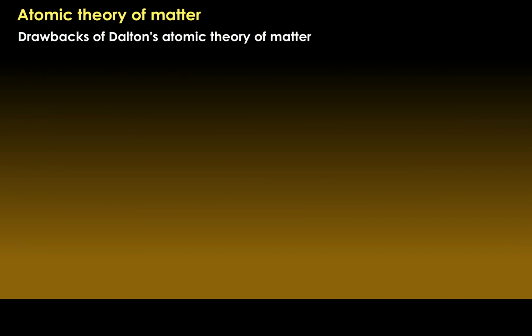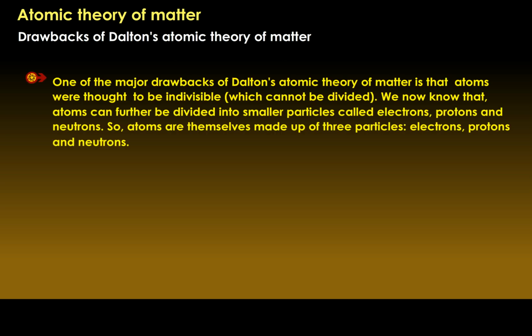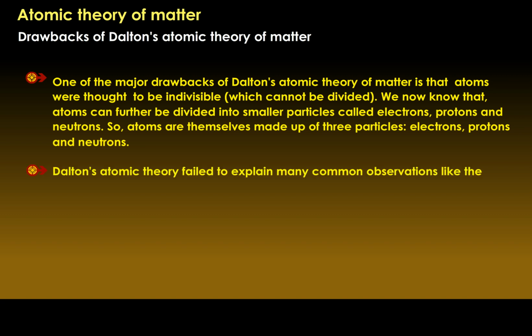Drawbacks of Dalton's atomic theory of matter. One of the major drawbacks of Dalton's atomic theory of matter is that atoms were thought to be indivisible, which cannot be divided. We now know that atoms can further be divided into smaller particles called electrons, protons, and neutrons. So, atoms are themselves made up of three particles: electrons, protons, and neutrons.